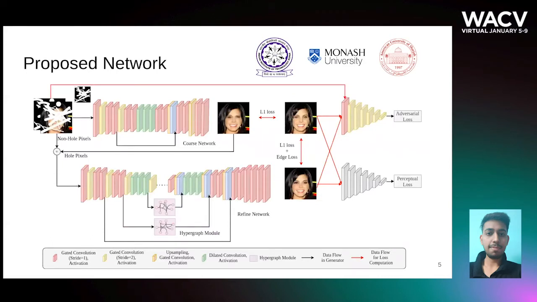This is the proposed architecture for the non-trivial task of image inpainting. We used a two-stage coarse-to-fine network, where our fine network contains our proposed hypergraph convolution on spatial features. The coarse network roughly fills the missing region, which is naively blended with the input image. Then the refined network predicts the final result with sharp edges. We use gated convolution to improve our performance on irregular holes. The discriminator also contains gated convolution to enforce local consistency in the completed image.